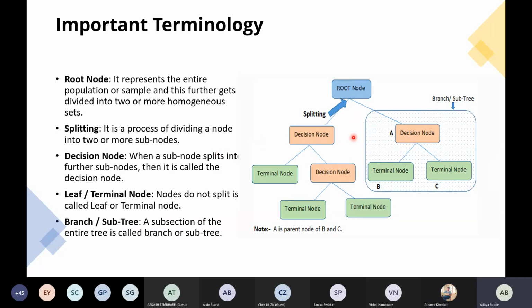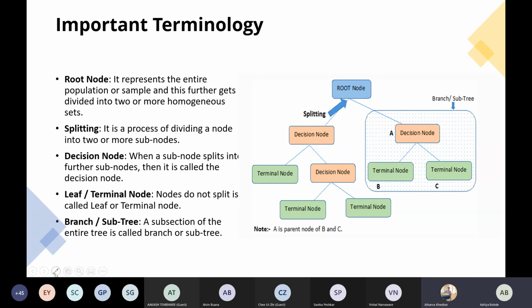When a node is further split, meaning if I split this root node into two other nodes, the next nodes are called decision nodes. Why decision node? Because here I give some conditions. If-else statements are also called decision statements. Decision means it will evaluate, and on the basis of the evaluation it will say either true or false. So these are my decision nodes.